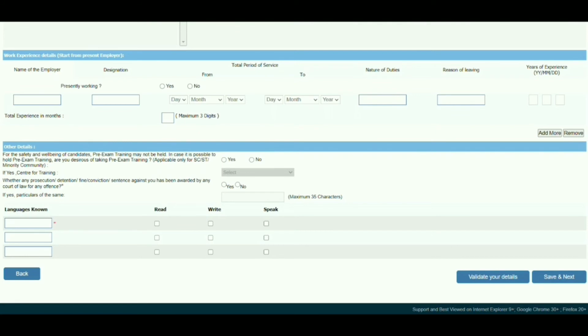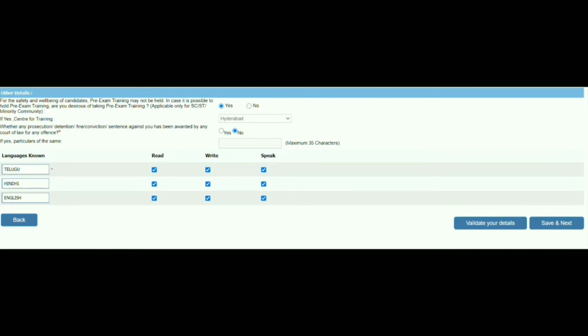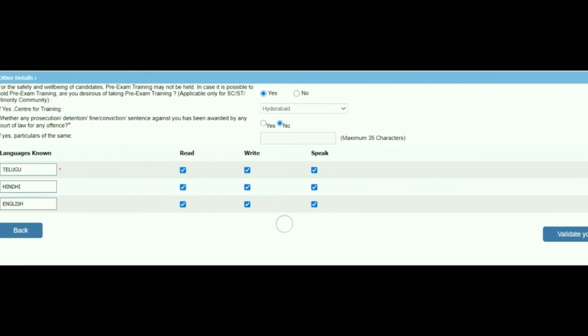And if you see here other details, for the safety purpose and well-being of candidates, they are providing some pre-exam training actually. This is only applicable for SC, ST and minority communities. If you are related to that particular category, you need to click on yes, and if you are not related to that particular category, you can click on no. If yes, then center of training, we will get some list of options.